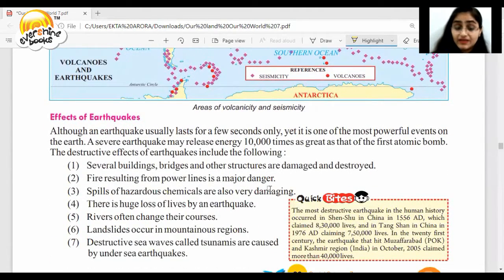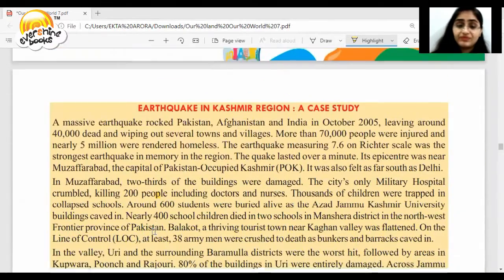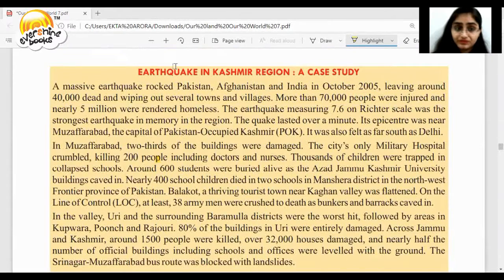What are the effects? Earthquake is really a disaster. It ruins everything: several buildings, bridges, other structures. Fire resulting from power lines is a major danger. Spills of hazardous chemicals, huge loss of life. Rivers often change their courses. Landslides occur in mountainous regions. So this earthquake came in the Kashmir region also.